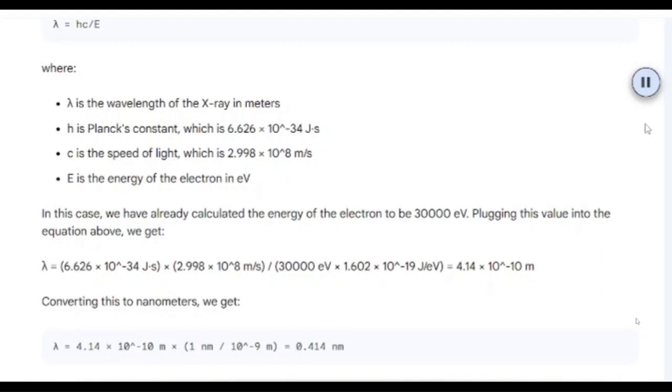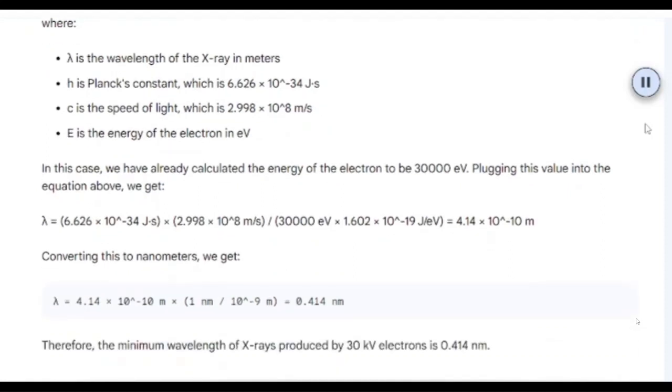Plugging this value into the equation above, we get lambda equals 6.626 times 10 to the minus 34 Js times 2.998 times 10 to the 8 meters per second, over 30,000 electron volts times 1.602 times 10 to the minus 19 J per electron volt, which equals 4.14 times 10 to the minus 10 meters. Converting this to nanometers, we get lambda equals 4.14 times 10 to the minus 10 meters times 1 nanometer over 10 to the power of minus 9 m, which equals 0.414 nanometers. Therefore, the minimum wavelength of X-rays produced by 30 kilovolts electrons is 0.414 nanometers.